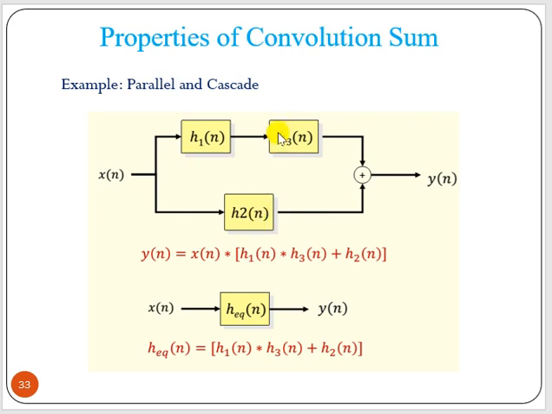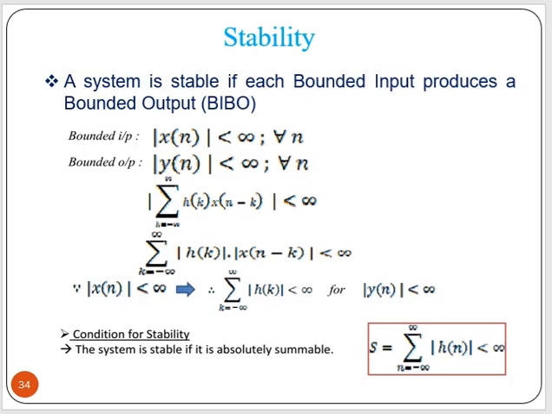Now these two in parallel, that means with this h2(n) should be added. So H equivalent is H1(n) convolved with H3(n) plus H2(n). Okay, so this is the one system that we can get. Now the stability criteria.